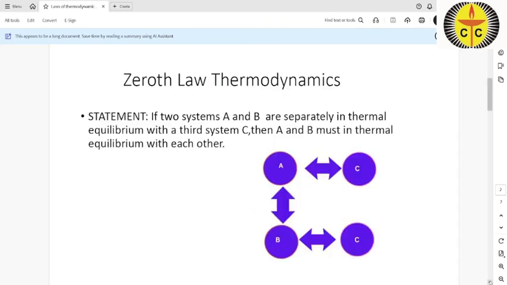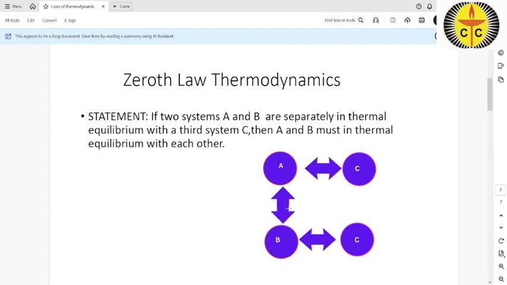We can state this law as given here: if two systems A and B are separately in thermal equilibrium with a third system C, that is, A is in thermal equilibrium with C, and system B is also in thermal equilibrium with C, then it is evident that A and B must be in thermal equilibrium with each other.